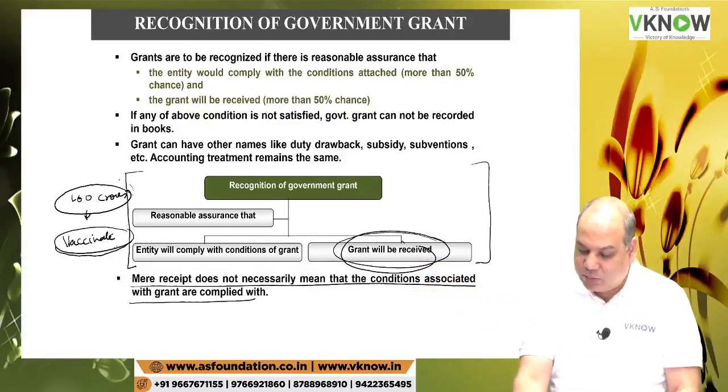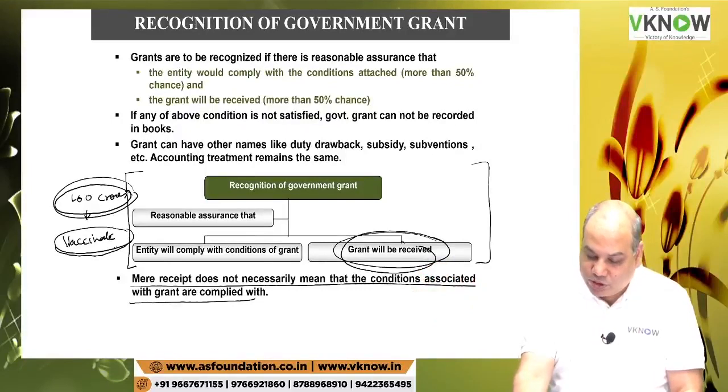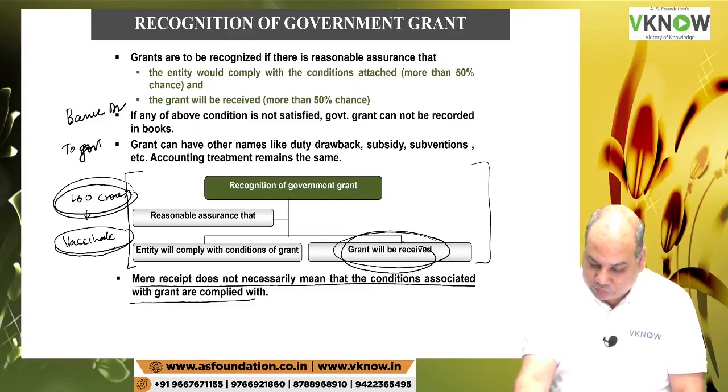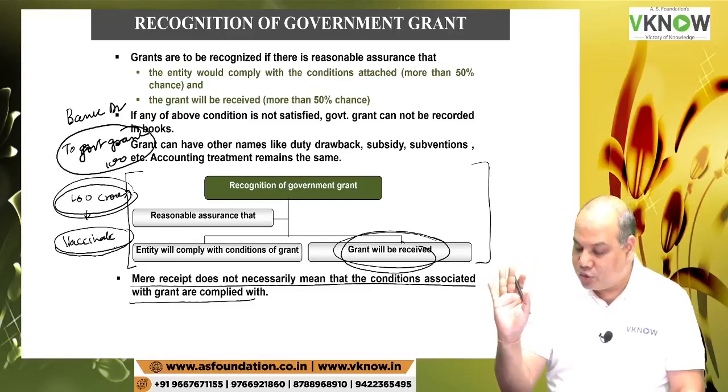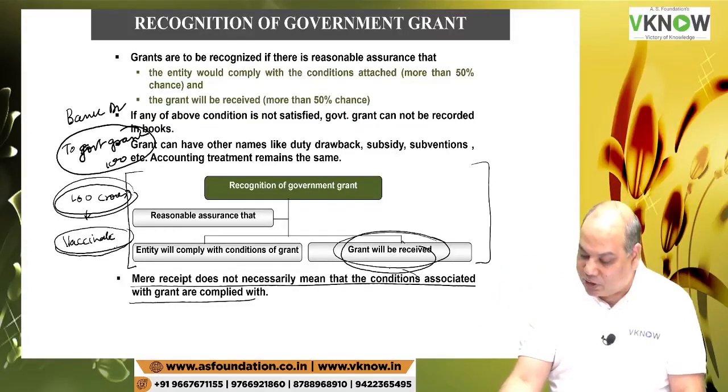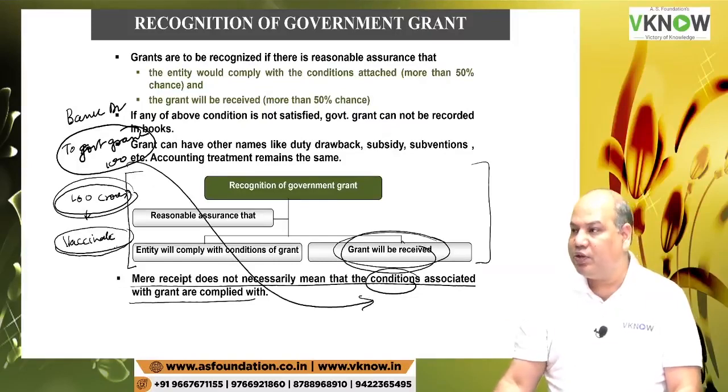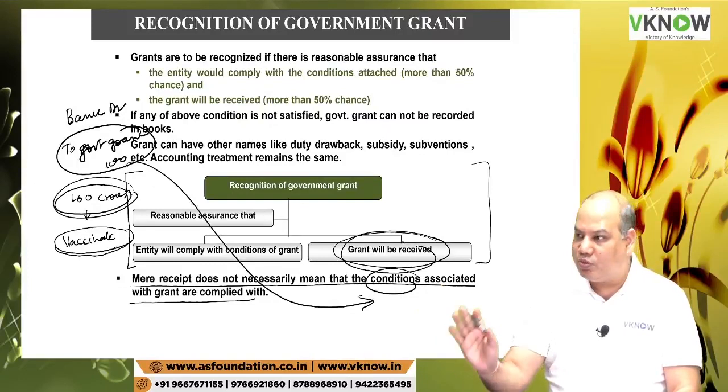So till that time, if you receive 100 crore, just keep it as a liability in the balance sheet. Bank account debit to government grant, and this government grant 100 crore will appear in the balance sheet as a liability. Only once you start complying with the conditions, then it will be transferred to, let's say, P&L account or any other account which we will discuss.